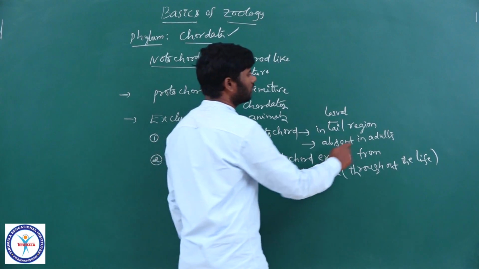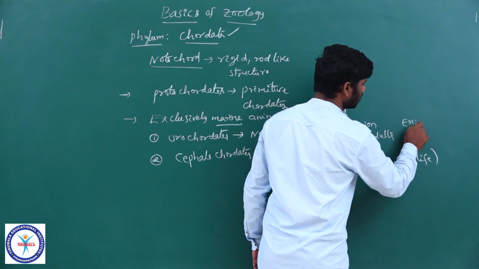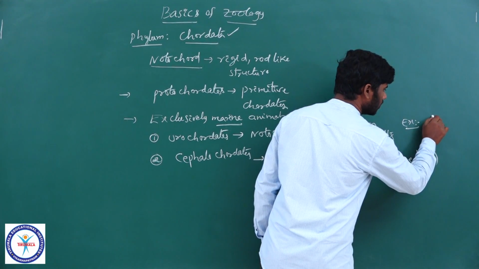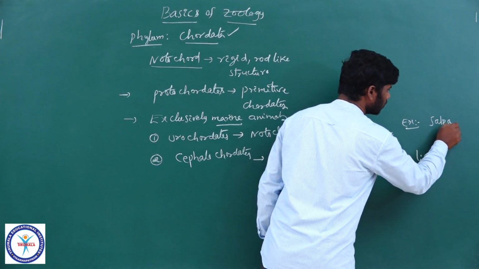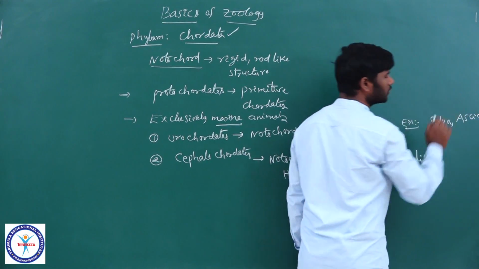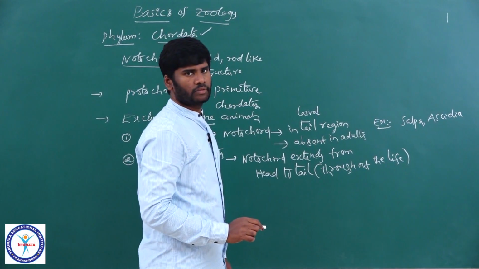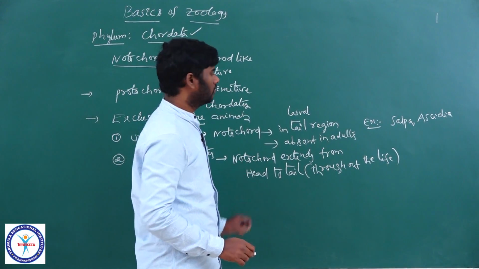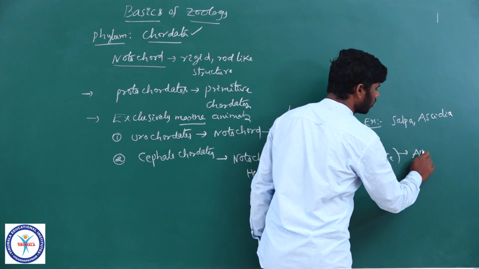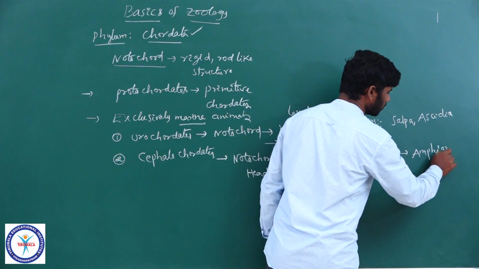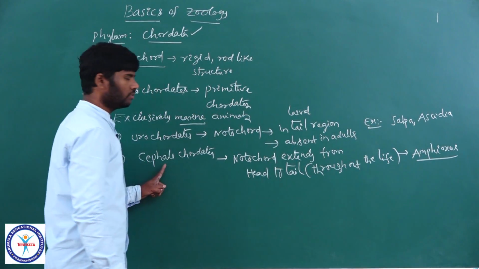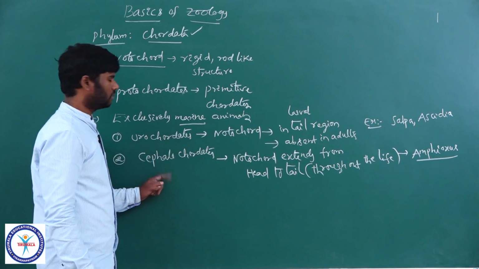And what are the examples of urochordates? Salpa, Ascidia. There are many examples, but two are enough because this is only an introduction. Coming to cephalochordates, the example is Amphioxus. Amphioxus is the example of a cephalochordate, right?